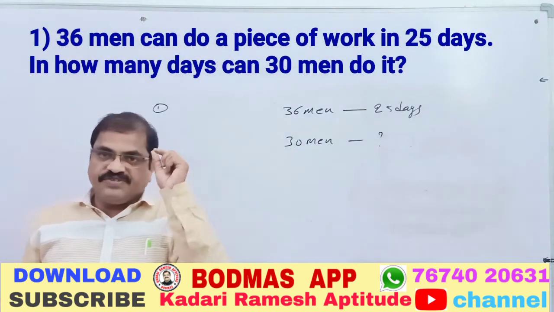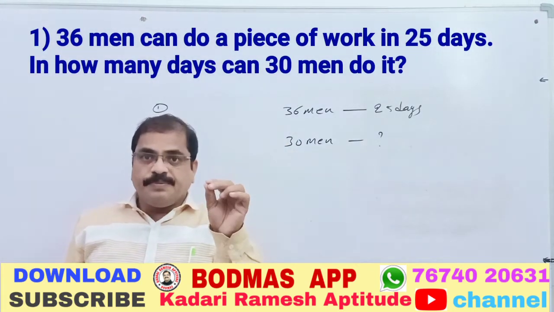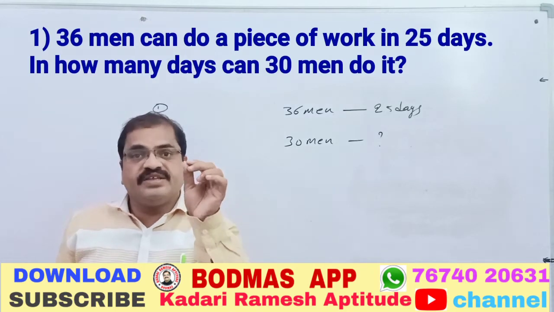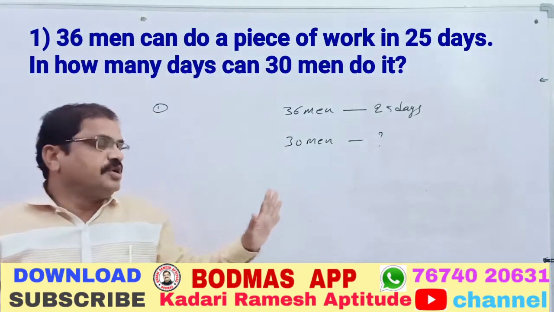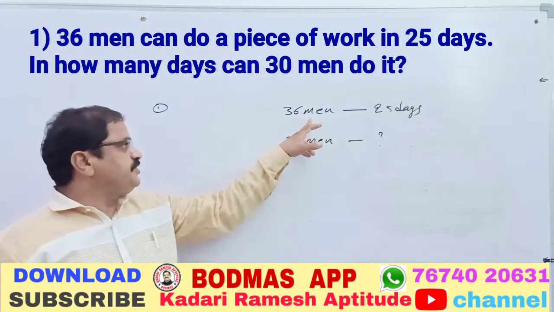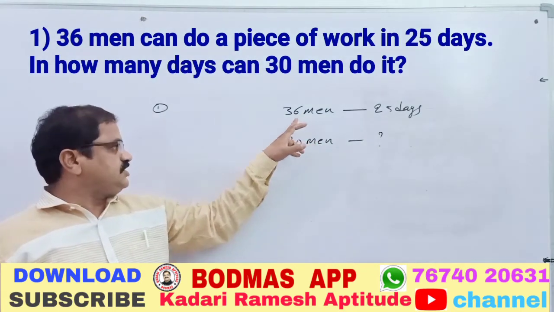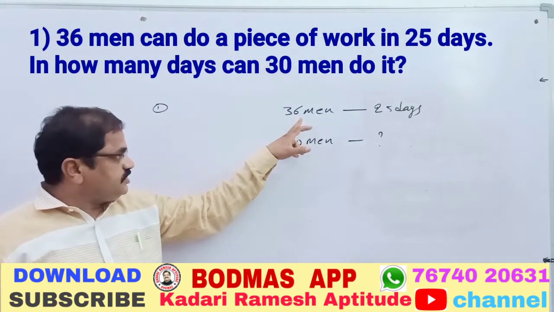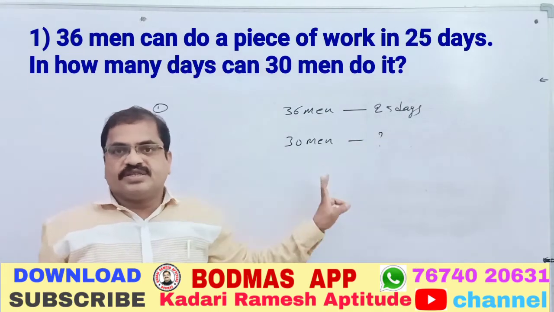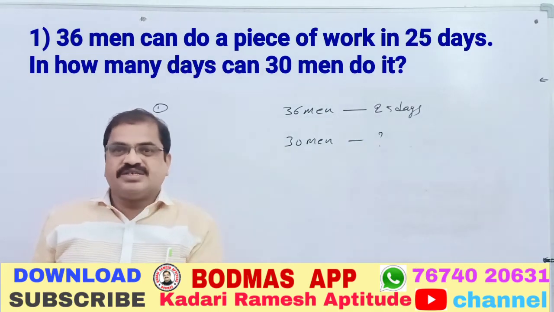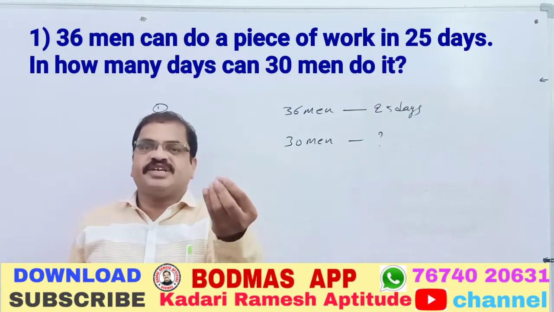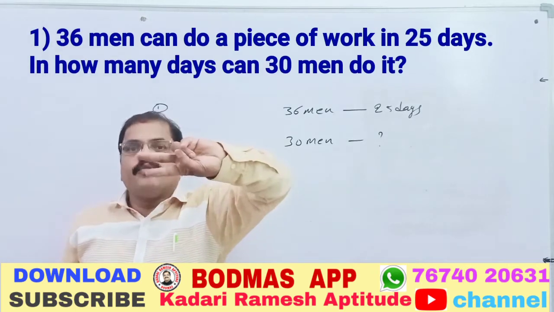First of all, you have to expect the result. Think the way rural village people would think. You don't think more and more, just think simply. 36 is more men than 30 men. When 36 men can finish in 25 days, 30 men means members are less. When members are less, automatically it will take more days. So we need more by less.